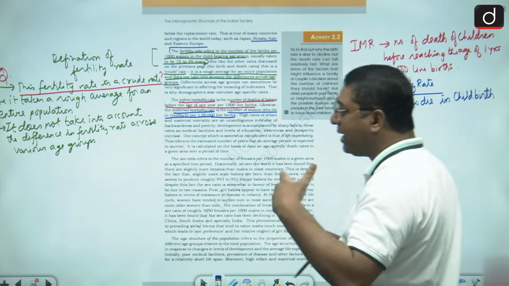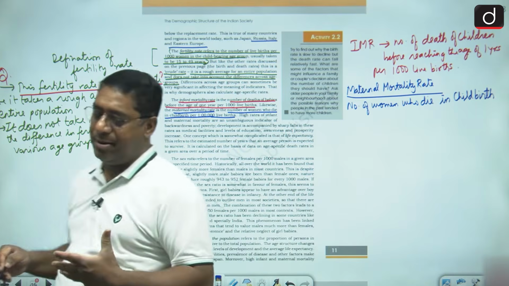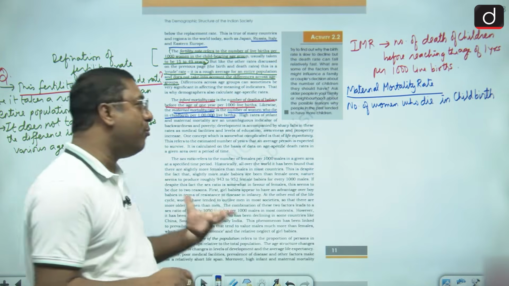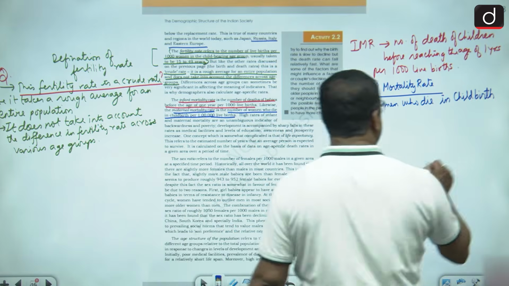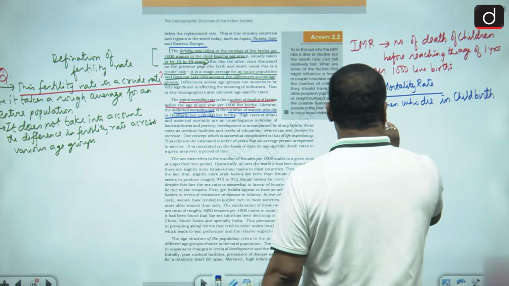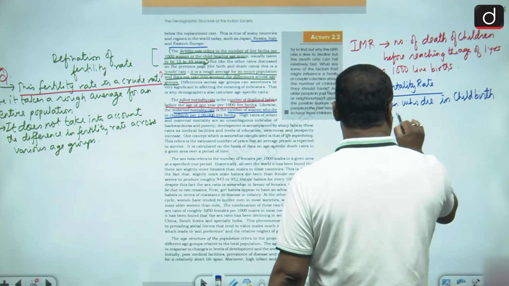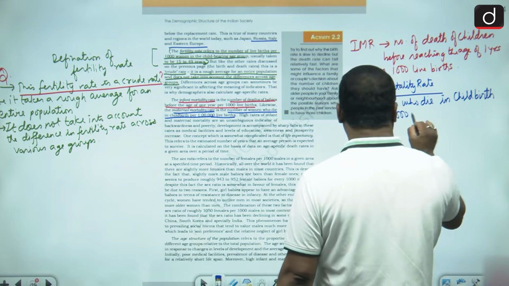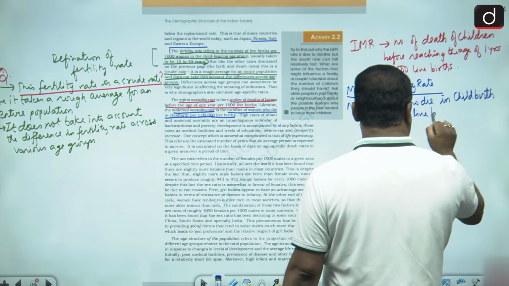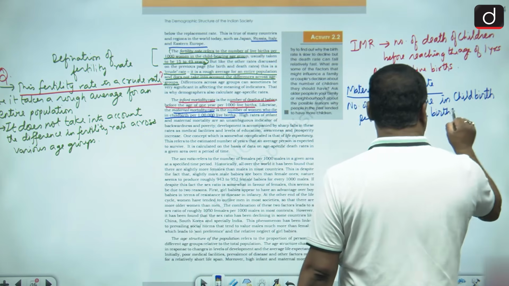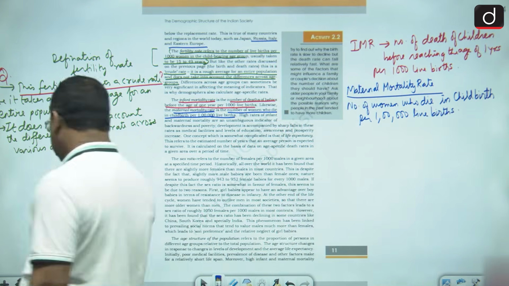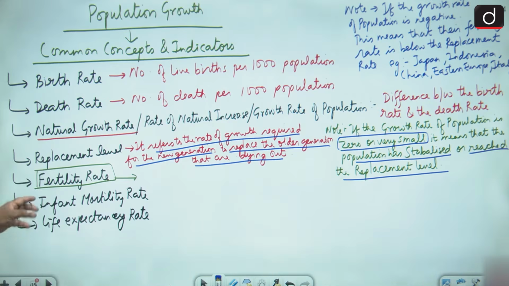That means when they are giving birth to a child, how many women die? And that is per 1 lakh live births.